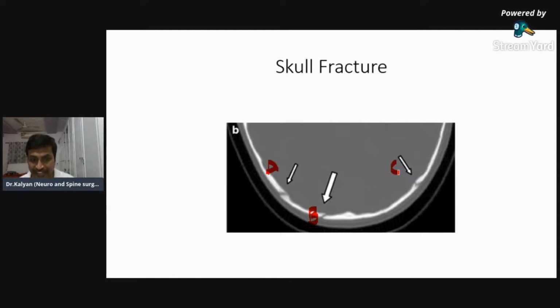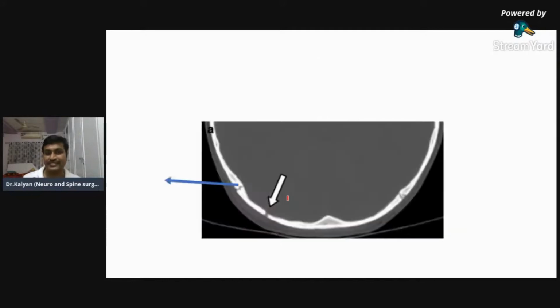Is B a fracture or a suture? A and B, do you find the zigzag margins? So A and B are sutures or fractures? I want you to answer. Yeah, because they are straight, they are linear, and they're not zigzag.